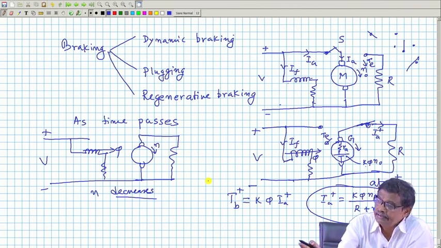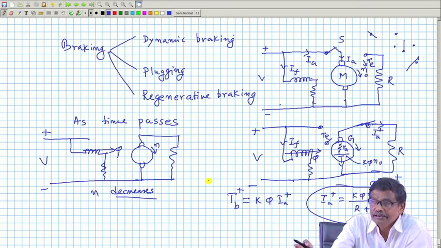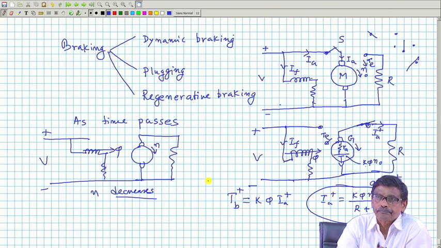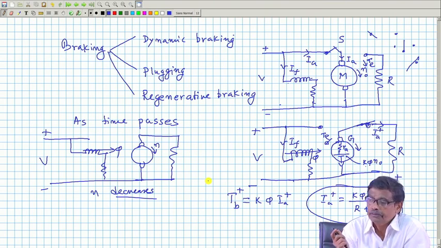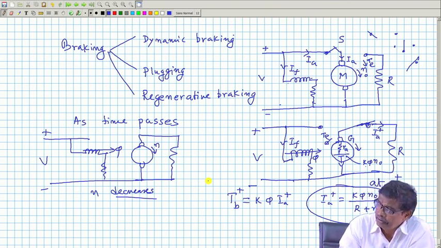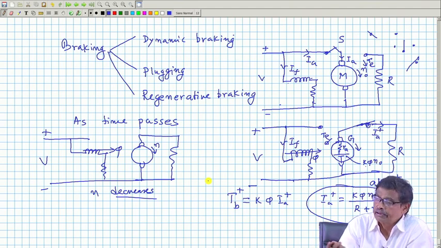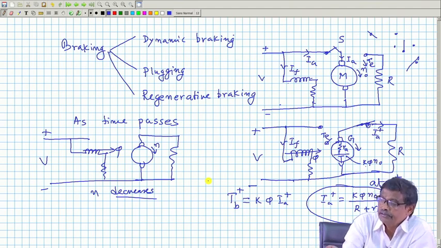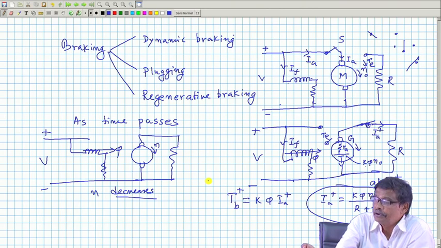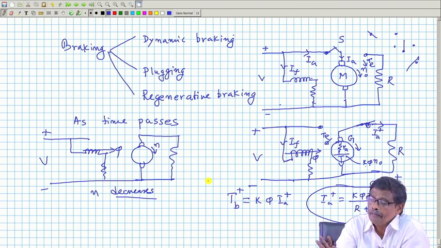So, in this case, the initial kinetic energy will be dissipated in R, and also there is flux. Got the point? Therefore, this is how electrical braking can be executed. One simplest method is this one. Although the kinetic energy I am not using for any useful purpose, but heating this resistance, dissipating it.